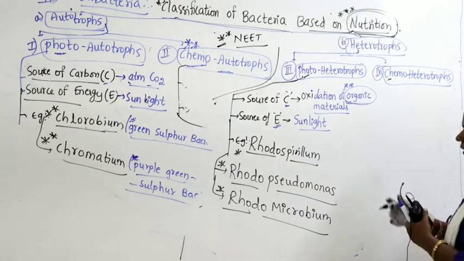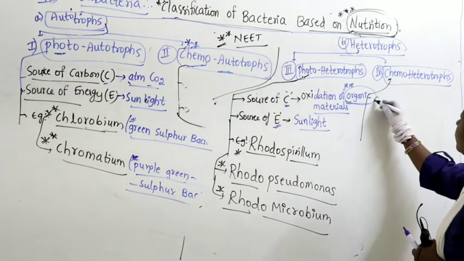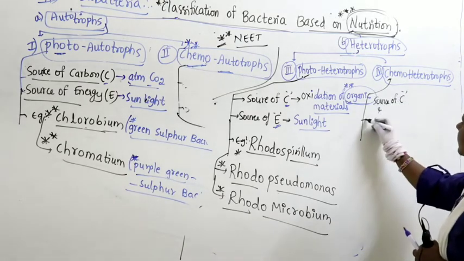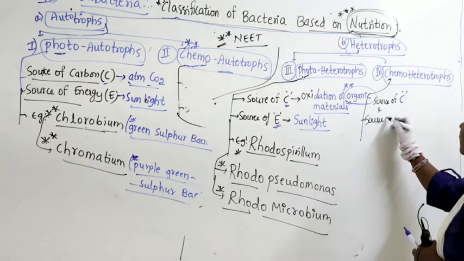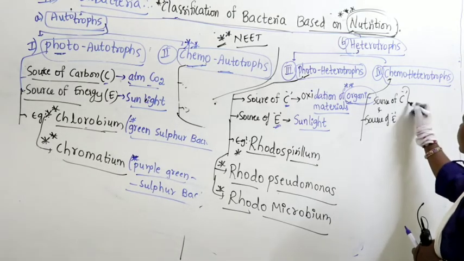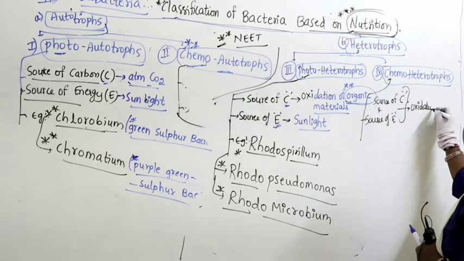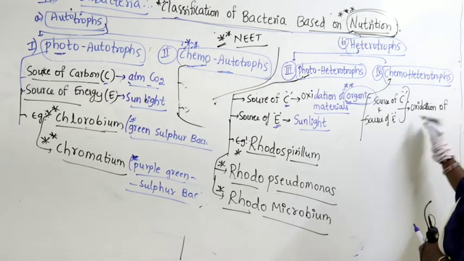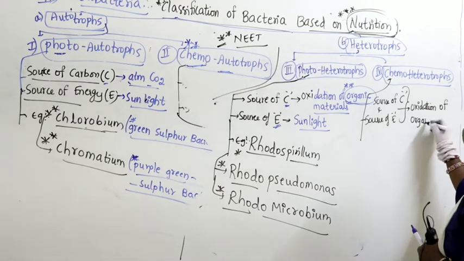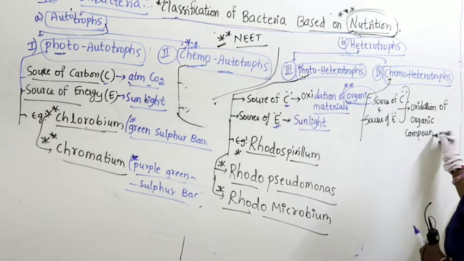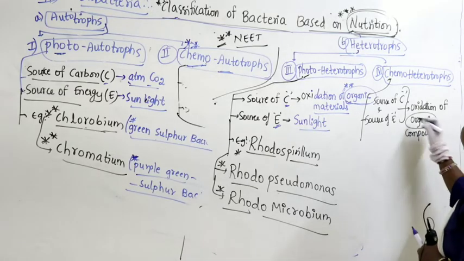Now these chemoheterotrophs, here we write source of carbon as well as source of energy. For both, they depend upon oxidation of organic compounds.